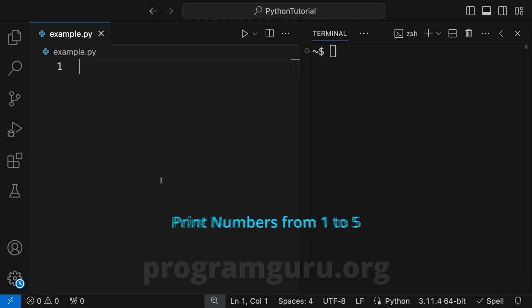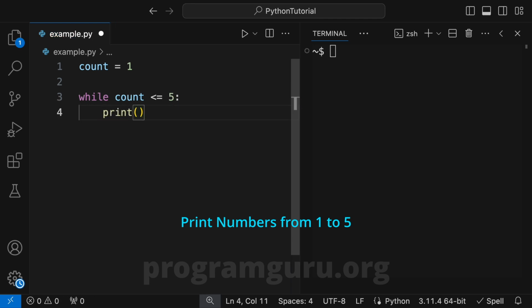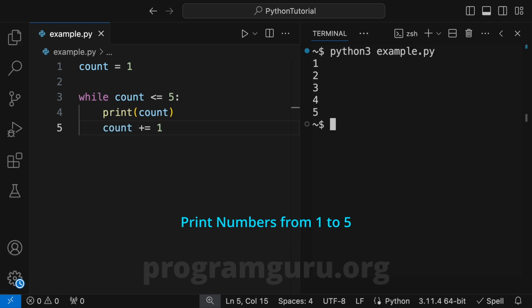Let us write a while loop that prints numbers from 1 to 5. Initialize a variable, count, with 1. Write while loop. The condition is to check if count is less than or equal to 5. Inside the while loop, print count value. And increment count by 1. Save and run the program.